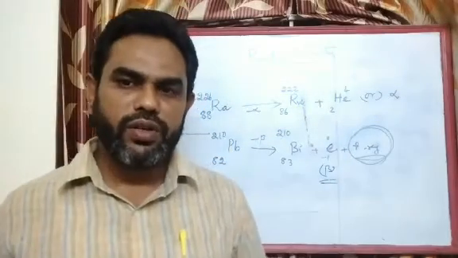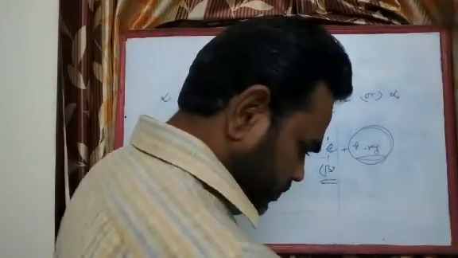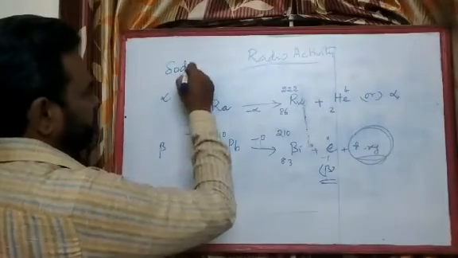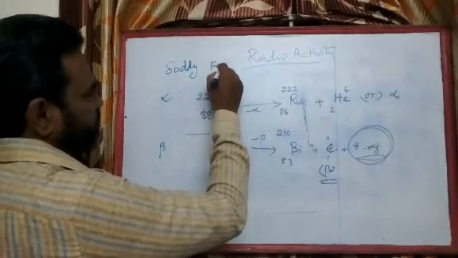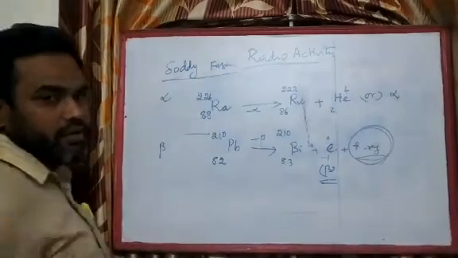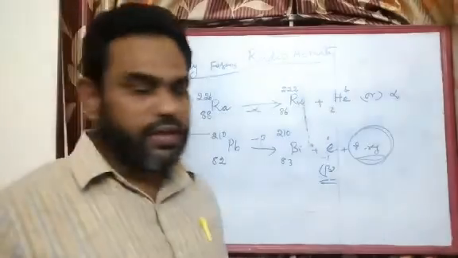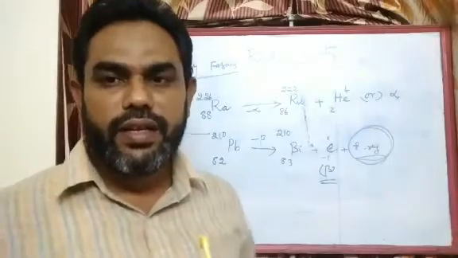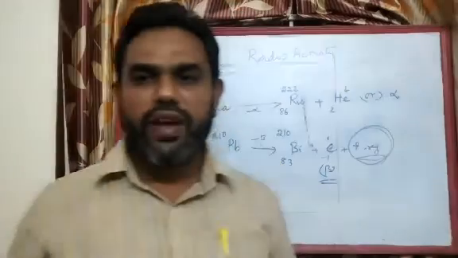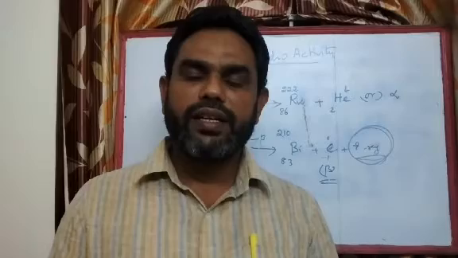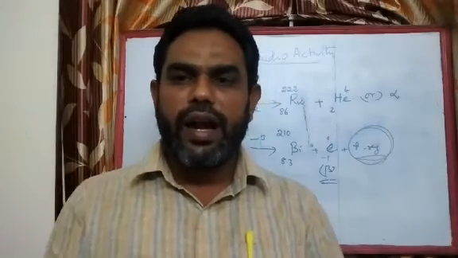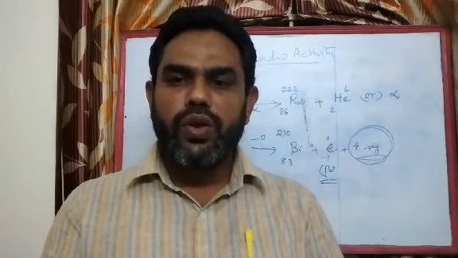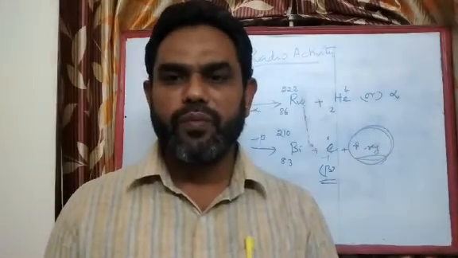Okay. So I hope you have understood. So from this, Soddy is the name of a scientist who observed the emission of alpha and beta particles from various radioactive nuclei, and he finally came to the conclusion that if a radioactive nucleus emits an alpha particle, then it gets shifted 2 units left in the periodic table.